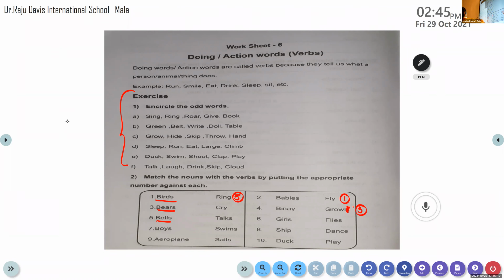Now let's move on to the next person. Karthik, come on. Boys play. Yes, boys. Come on, boys. Play. Okay, very good. So I'm just underlining the word. So the right answer is play. So you just write the number against that word play. Okay.